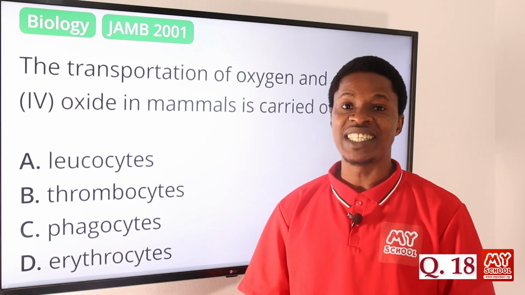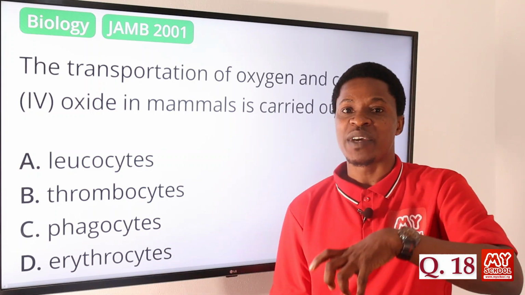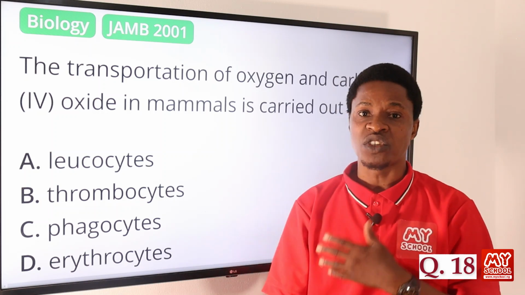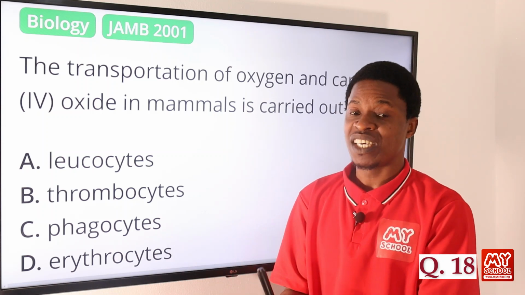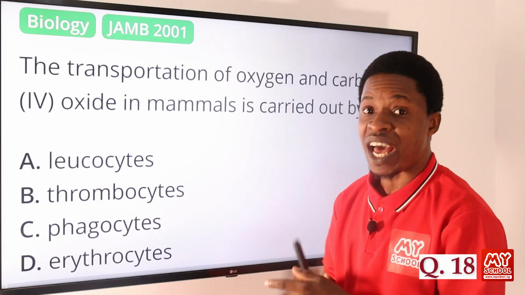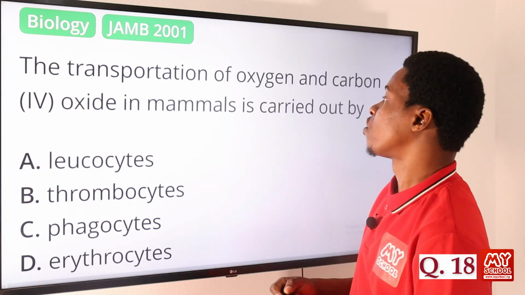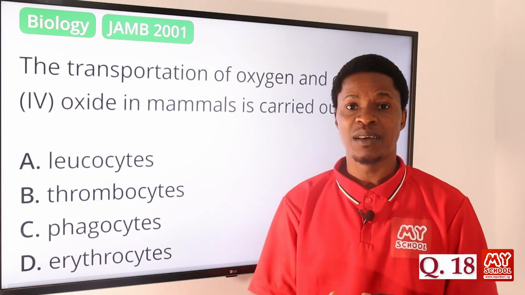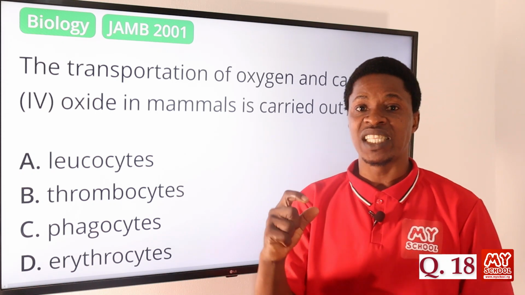Erythrocytes help in transporting oxygen. Why? Because in the red blood cell we have a pigment that we call hemoglobin. The hemoglobin reacts with oxygen to form what we call oxyhemoglobin. Once that is formed, the oxygen is transported to the parts of the body, through the heart, to where it will be useful. Carbon dioxide is also transported and carried in the erythrocytes, the red blood cells, because of the presence of the hemoglobin, the red pigment present in the red blood cell.